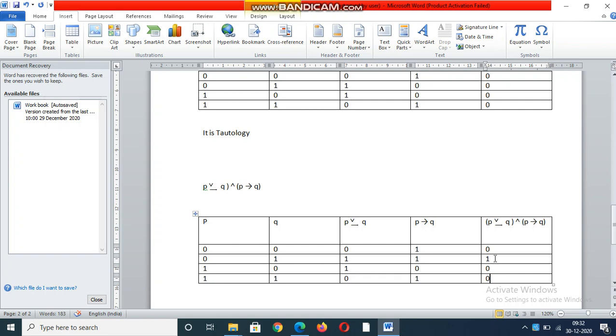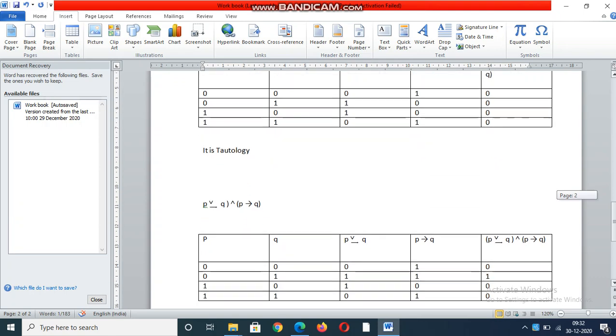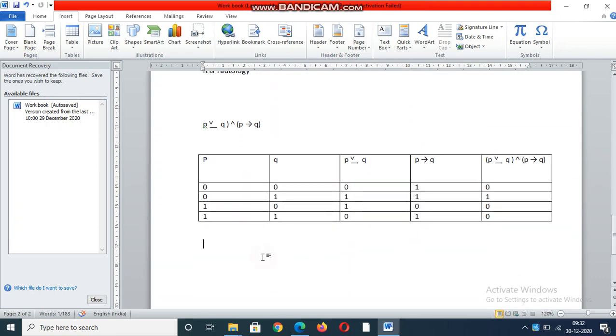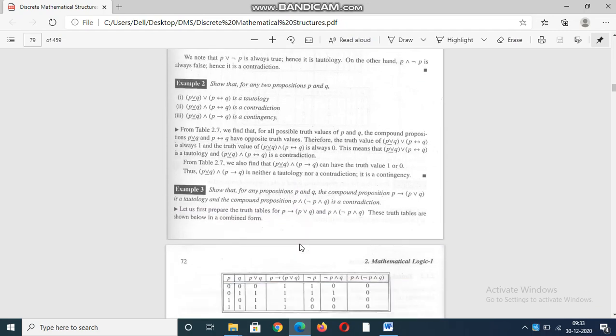You got 0 as well as 1, both true and false. That's why this is a contingency. Next we go for another example.